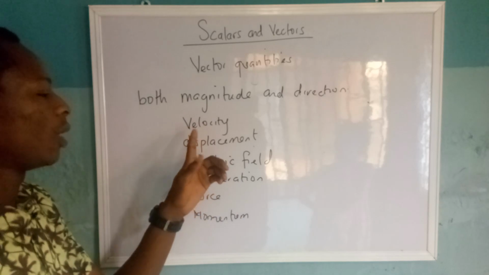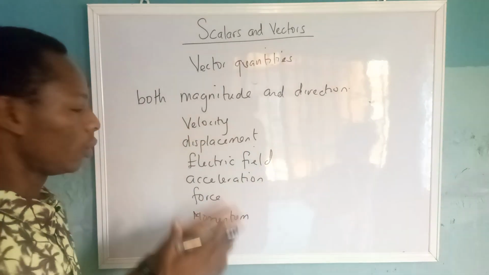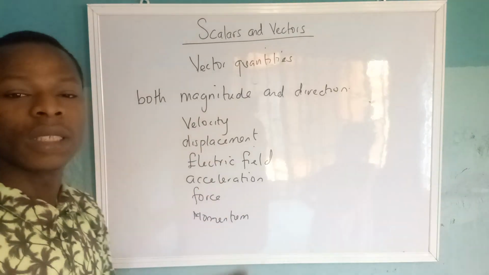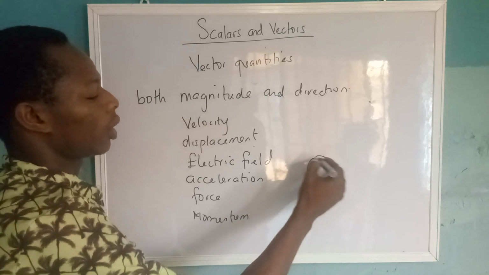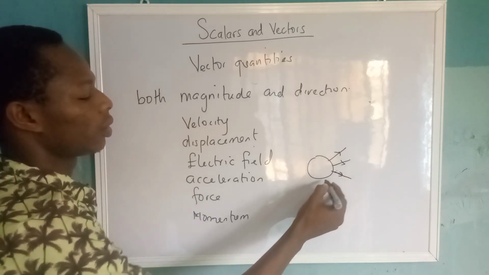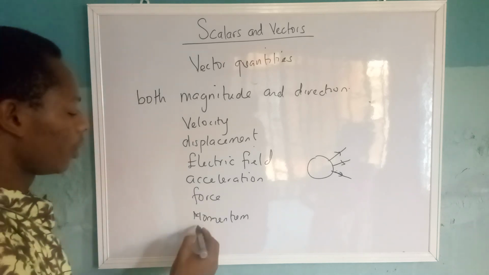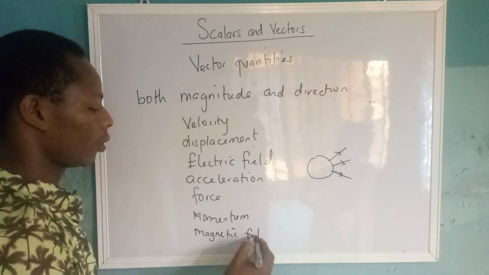Notably, I was talking about speed and velocity earlier. Velocity is speed but with direction. Displacement is distance but with direction. Okay, electric field, around a field you have field lines traveling. Okay, magnetic field is also a vector quantity.